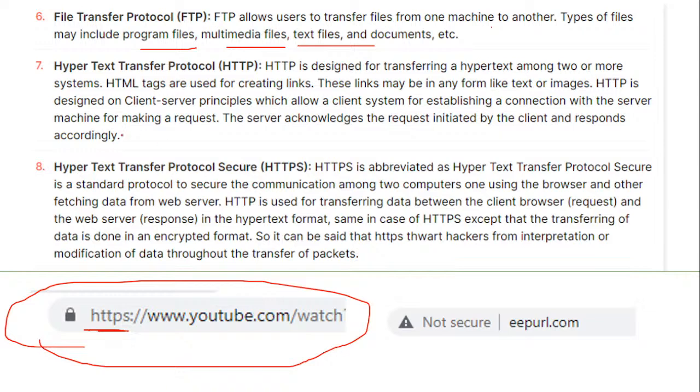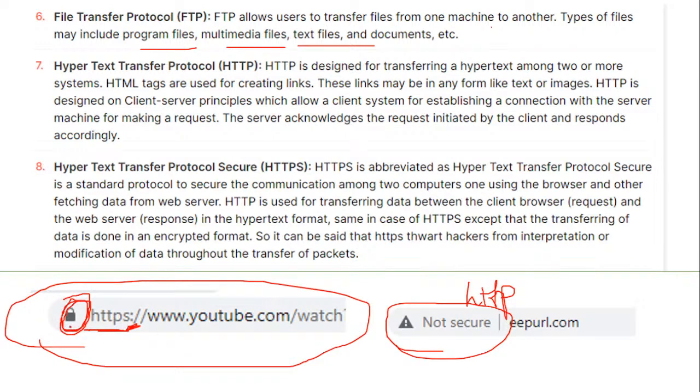When I write HTTP, it shows that this particular website is not secure. When you get HTTPS, you get the message that it is secure. With that, you also get a symbol, the lock symbol, which shows that it is secure.